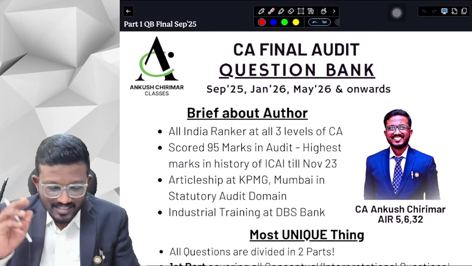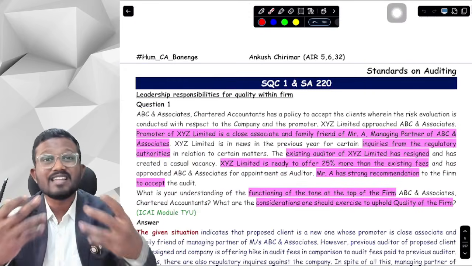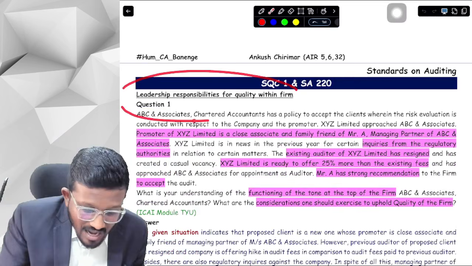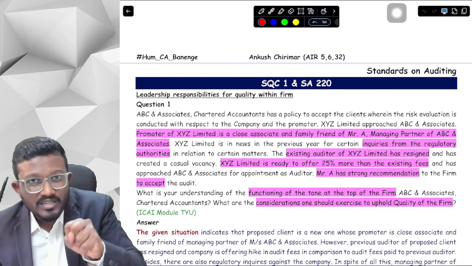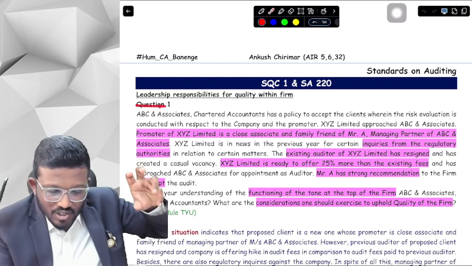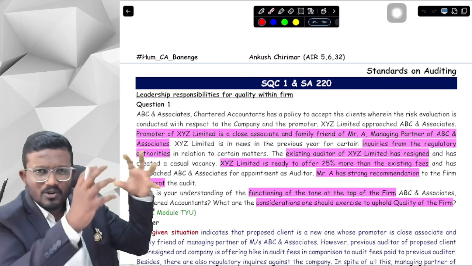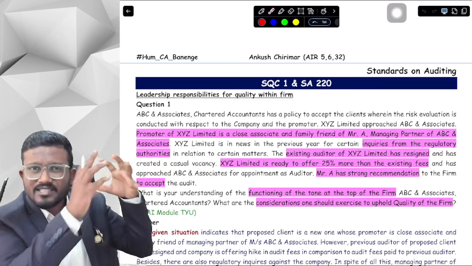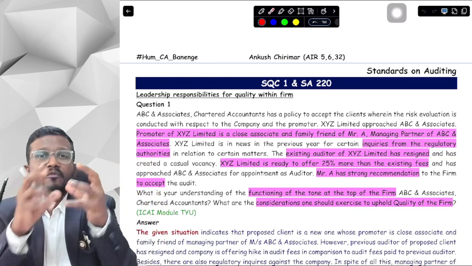Okay, yes sir. So this is part 1 of the question bank. How we have designed our question bank is, we have given sequence wise questions. Suppose we have done the first topic, leadership responsibility for quality within the firm, from our handwritten notes. We have understood how we will remember the keywords, what is the memory technique, and what is the flow of writing the answer. Then we will move back to our concept book.